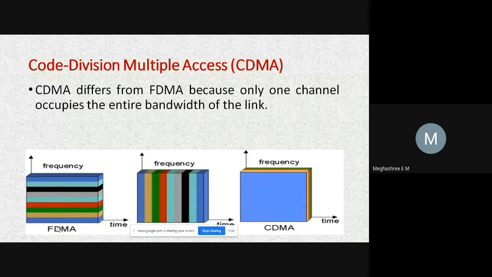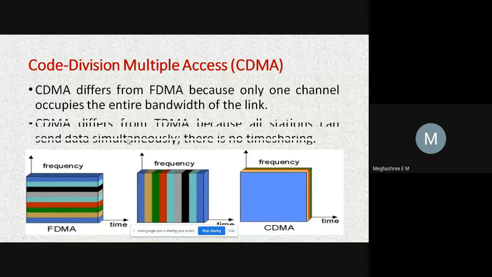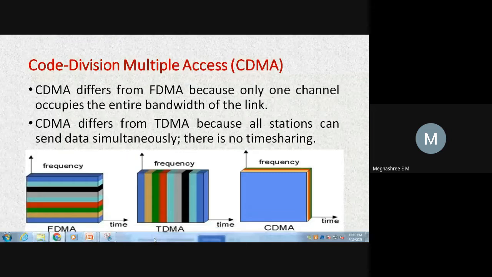You can see in this image, in FDMA we divide the frequency into a number of slots. This image depicts FDMA, the second one depicts TDMA, that is time division multiple access, and the third one depicts CDMA, that is code division multiple access.